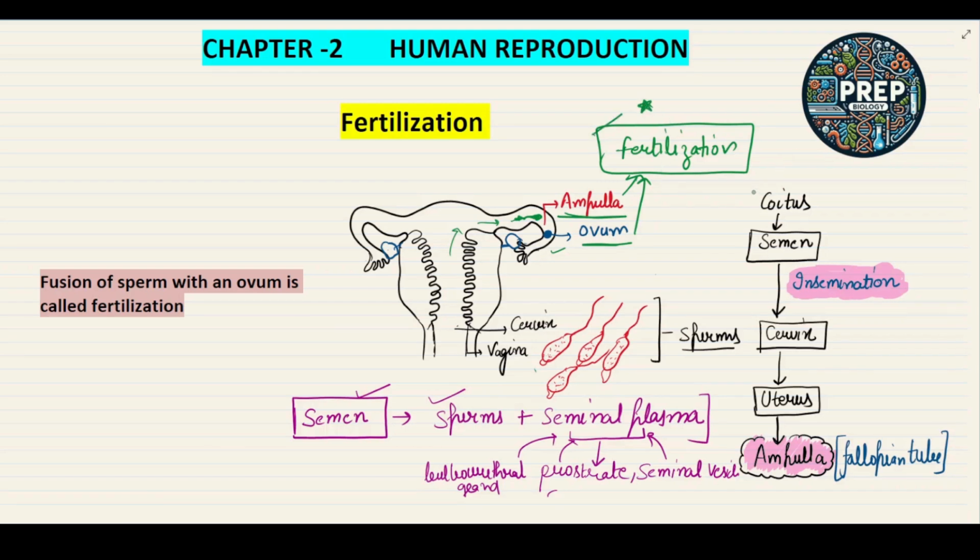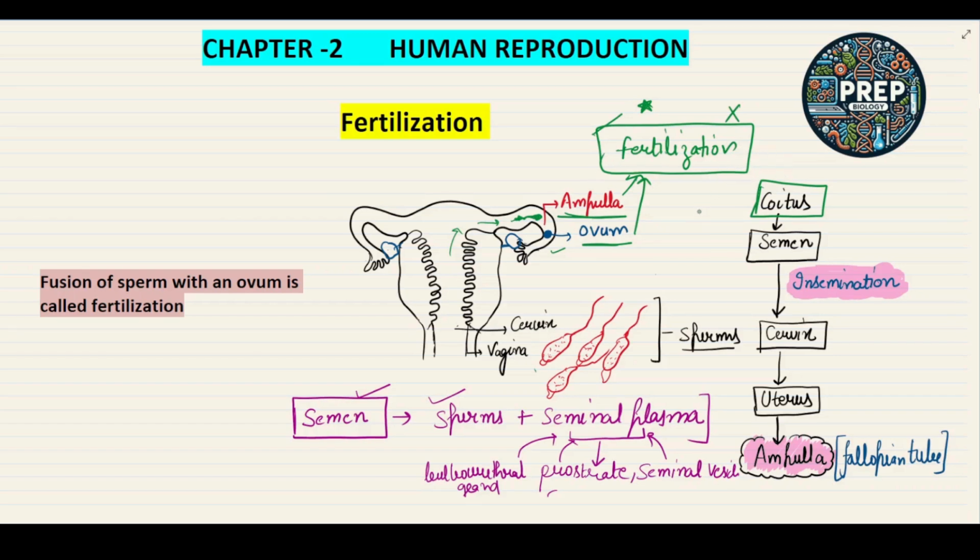That's why in each coitus, in every copulation, it is not 100% guaranteed that fertilization happens. If they are not simultaneously transported to the ampulla region, then fertilization does not take place. So every coitus does not necessarily lead to fertilization or pregnancy.